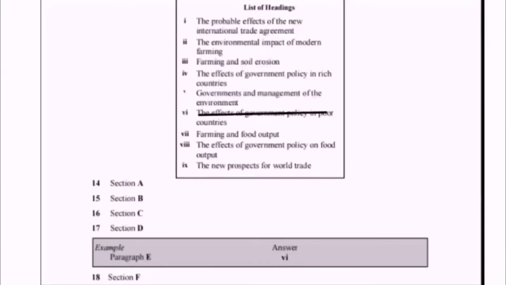And heading number 9, the new prospects for world trade. New prospects and world trade are the keywords. Prospects means possibilities or likelihood. So we have 9 headings in the list, and obviously heading number 6 is already solved, and 5 paragraphs A, B, C, D and F. We can skip the paragraph E. Let's go to the passage and start reading the paragraphs.